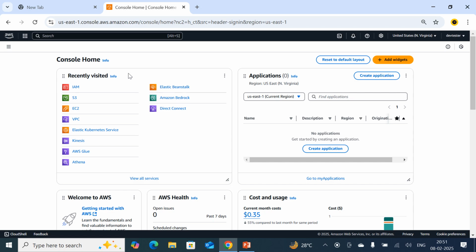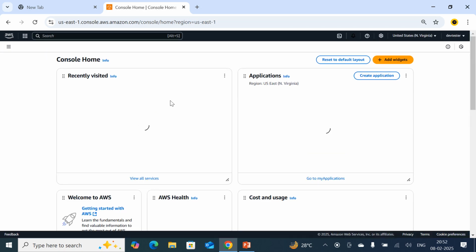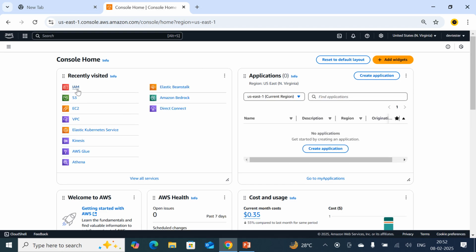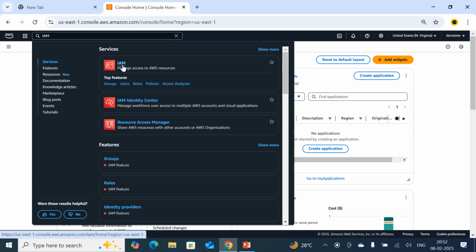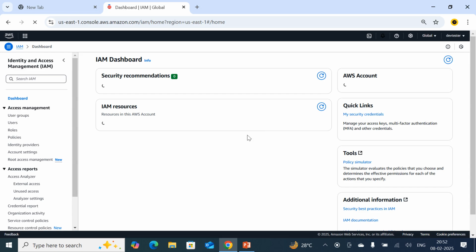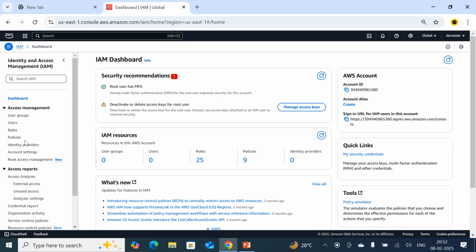I just logged into the AWS console. Right now I am on the default console home page. If you are able to find it in recent visits, you can click on it accordingly. Otherwise, just go through the universal search bar. Just type IAM, and you will be redirected to the Identity Access Management service. On the left side, you can see user groups, users, roles, policies, and different things. Just click on users. Right now you are in the IAM dashboard.